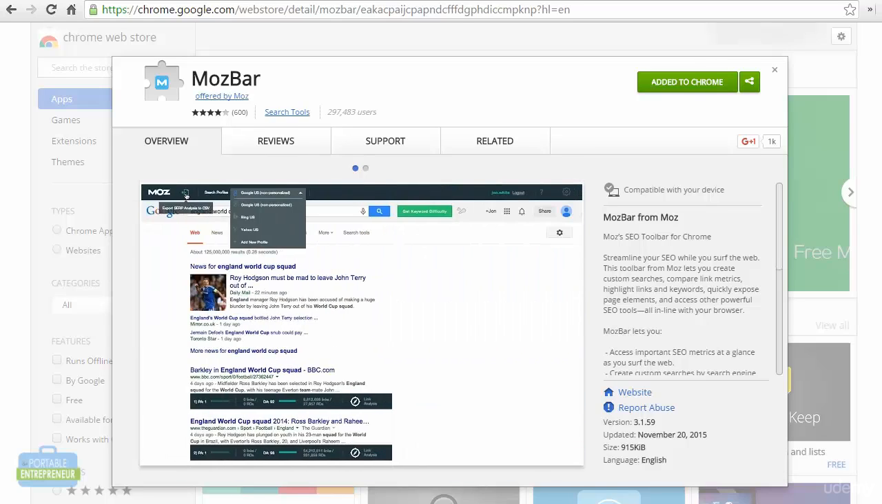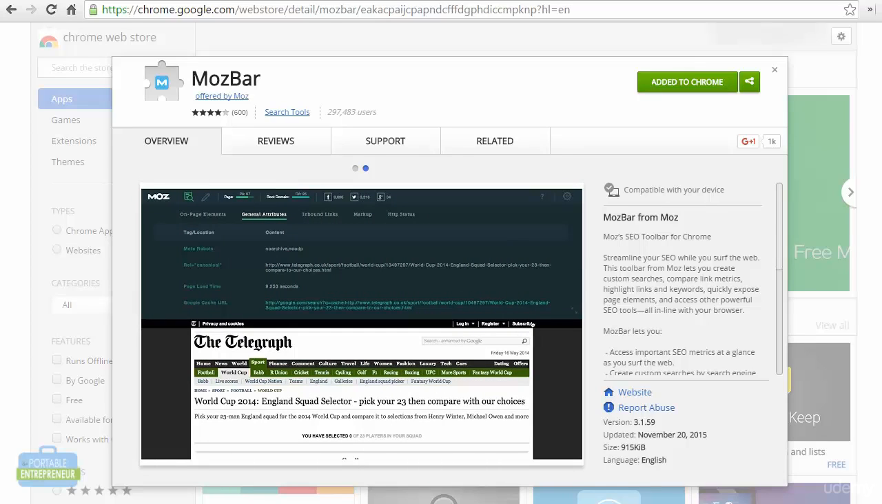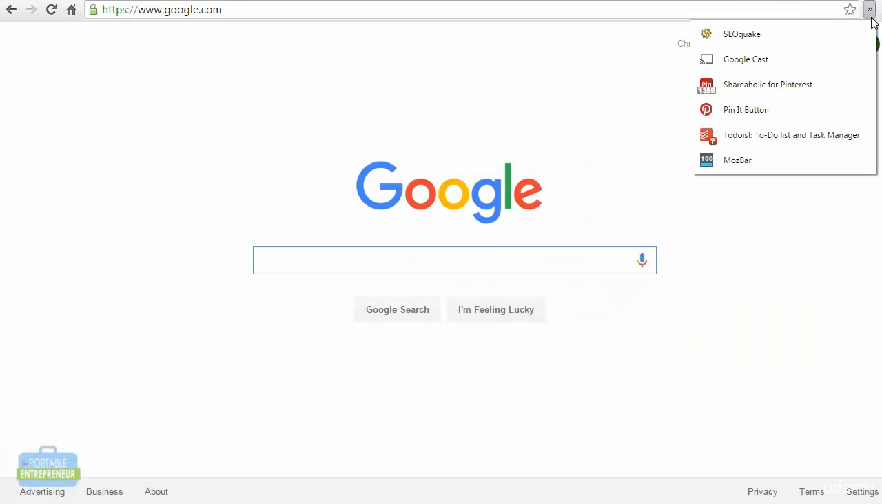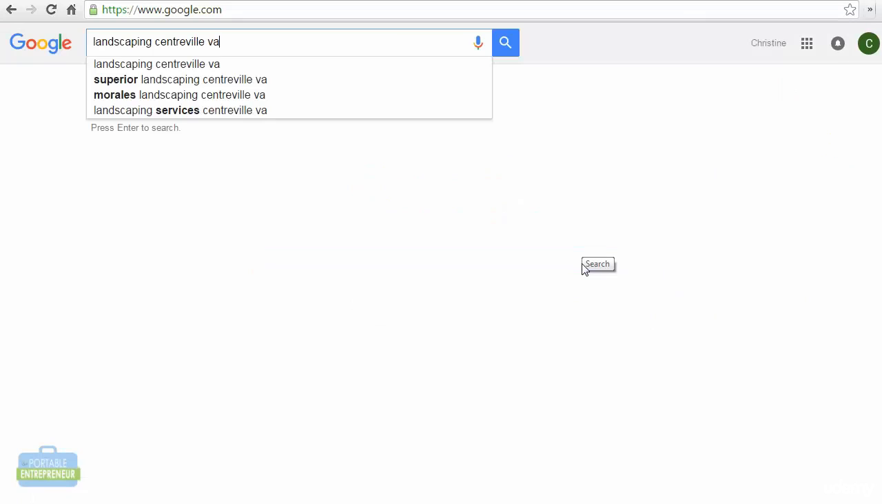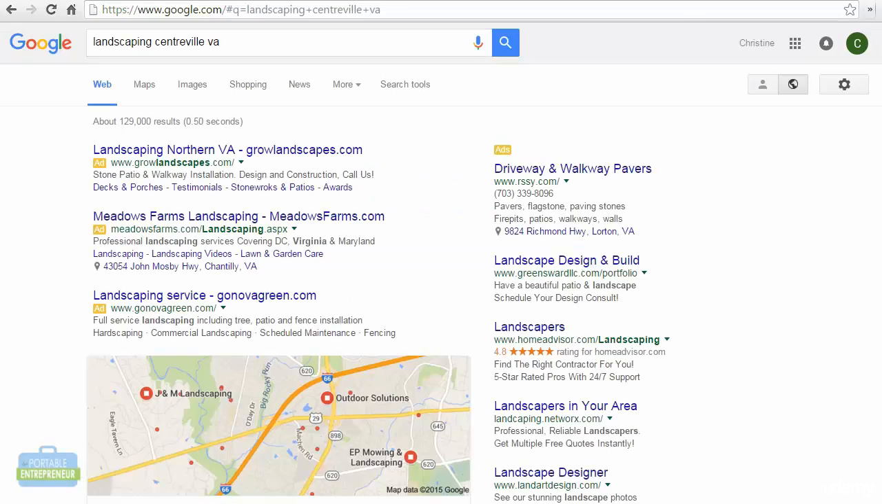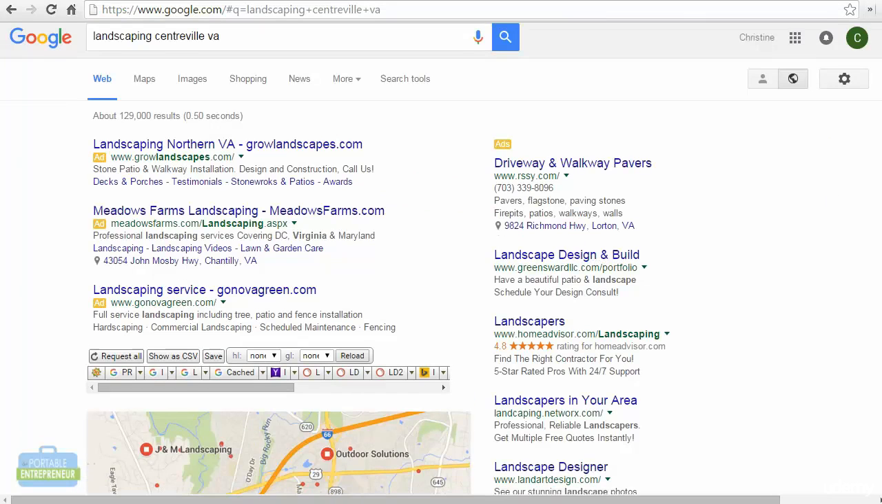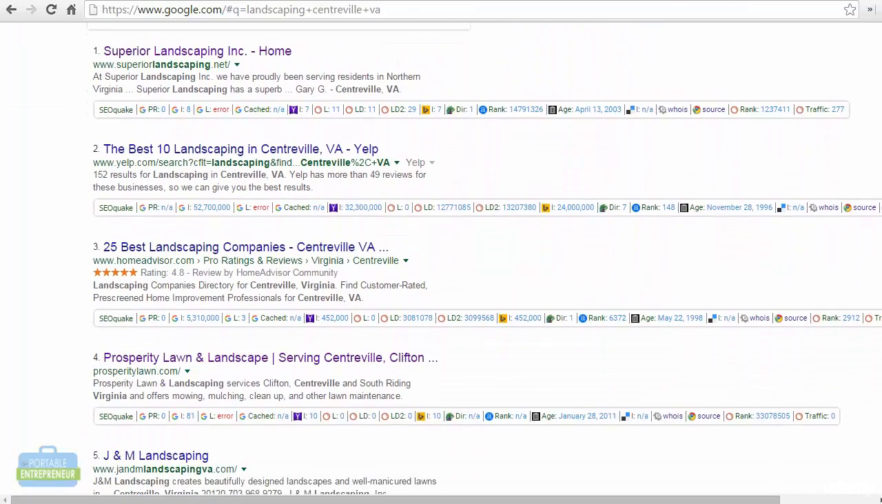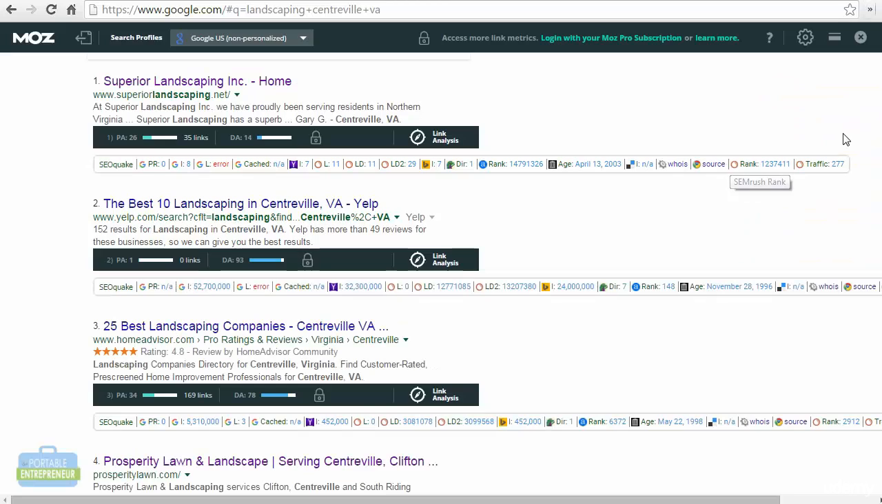There are two tools that I like to use. These are browser extensions. The first is called Mozbar, and the second one is SEO Quake. Once you have installed these, you can go to Google and enable both of them. When you put your keyword into Google, we'll use landscaping, Centerville, Virginia as an example, and scroll down, you should see both the SEO Quake and the Mozbar.